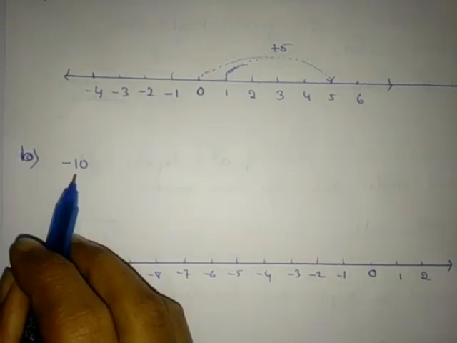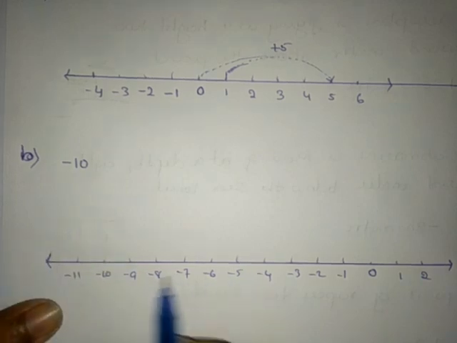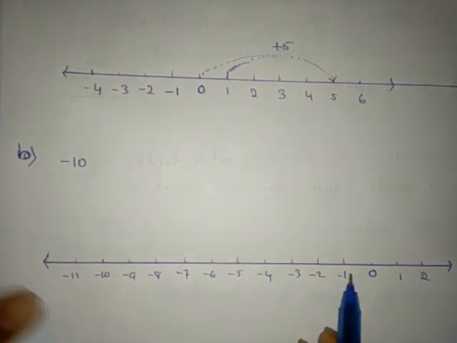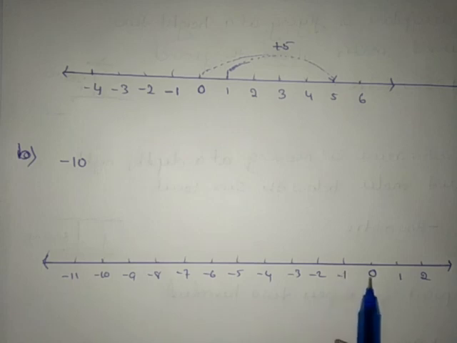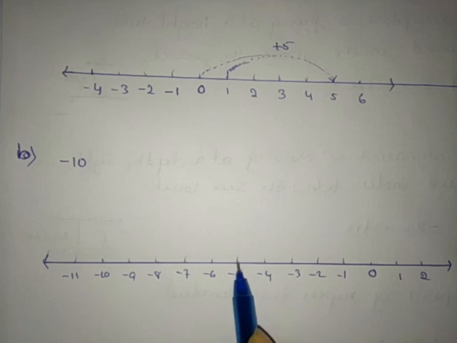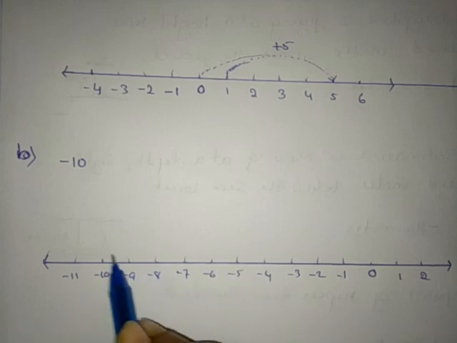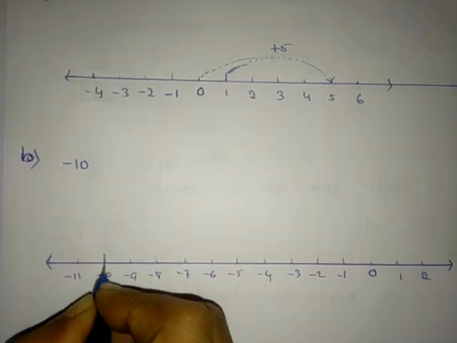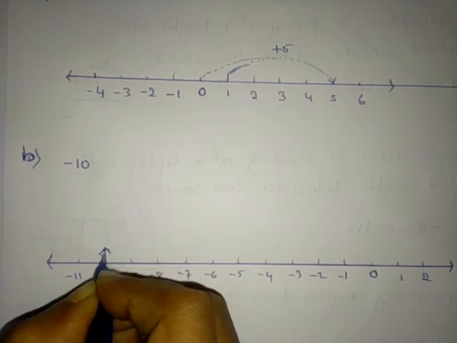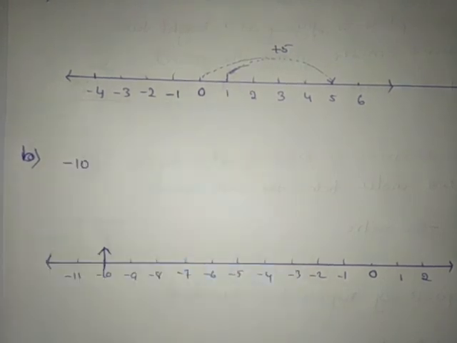Now here what they have asked us to mark is minus 10. Minus 10 is here, which means we should move 10 steps from the 0 towards the left. Here 1, 2, 3, 4, 5, 6, 7, 8, 9, 10. Here you can mark like this or like this also, right? Minus 10 is here.